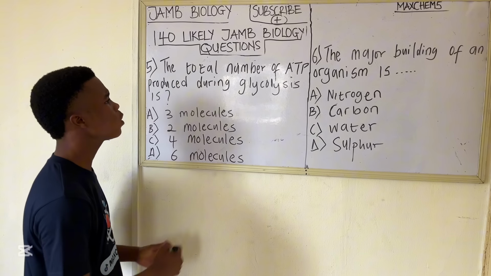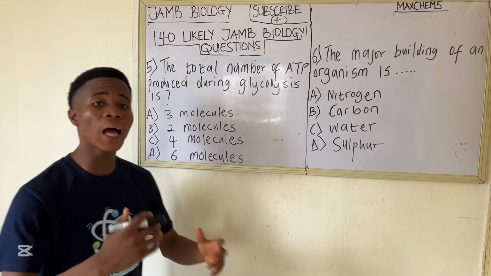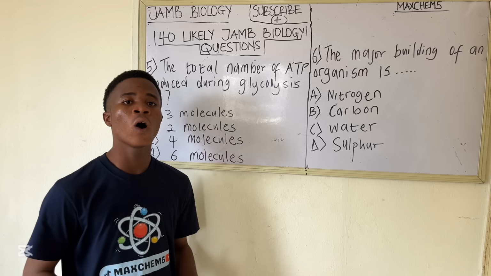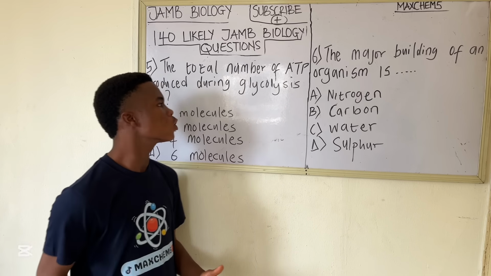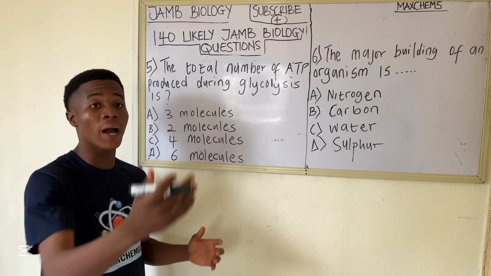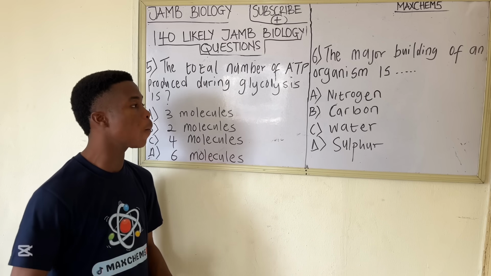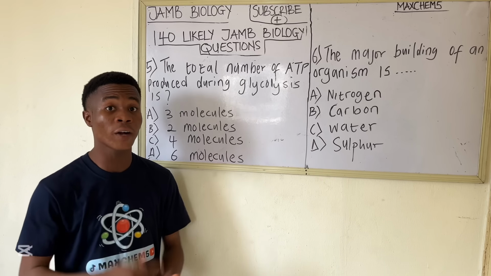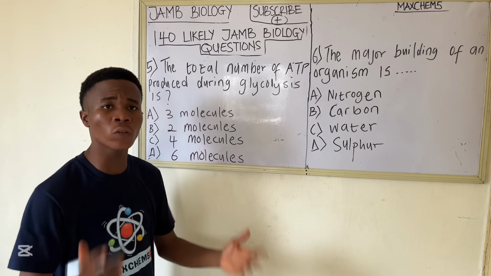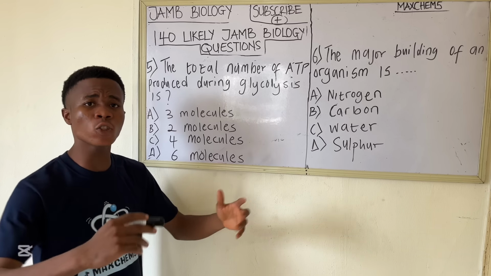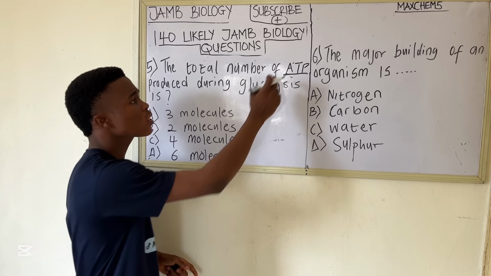First of all, you need to understand what glycolysis is. Glycolysis is the breaking down of a 6 carbon sugar, for example glucose, to a 3 carbon sugar that we know as pyruvate or pyruvic acid. And this is the first stage of respiration. During this breakdown from a 6 carbon sugar to a 3 carbon sugar, there is a release of energy in the form of ATP. ATP means adenosine triphosphate.